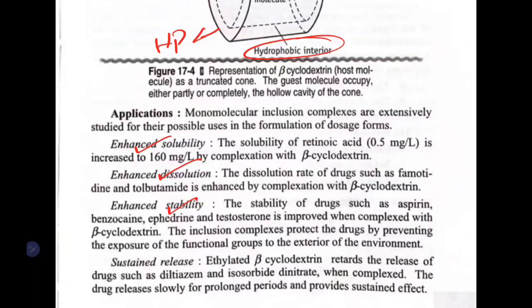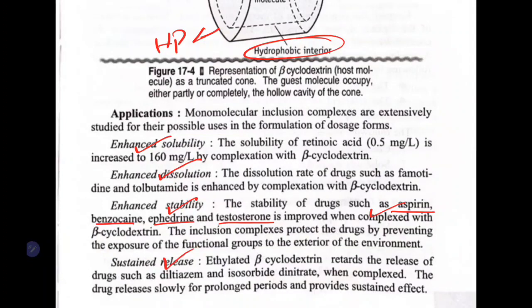Degradation by environmental forces, oxidation or hydrolysis, can be reduced by complexing with beta cyclodextrin, like aspirin, benzocaine, ephedrine, testosterone. Their oxidation or hydrolysis will be decreased because they sit inside the molecule and their groups are not exposed. Like that, their stability is increased.